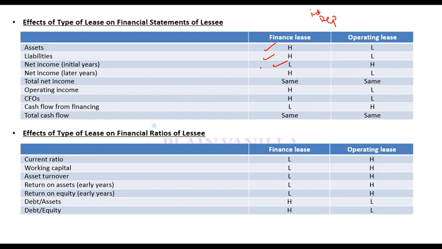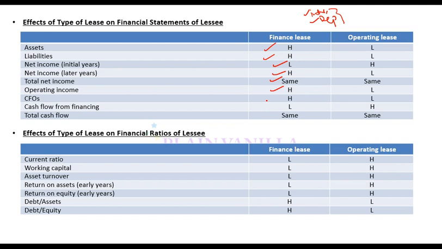So higher assets, higher liabilities, net income lower in initial years because you record interest and depreciation. The combined impact of these two would be higher compared to the lease payment. In later years, net income is higher. Why? Because interest component will drop. As interest component drops, overall interest plus depreciation would become lower than lease payment. Total net income over all the years will be same.